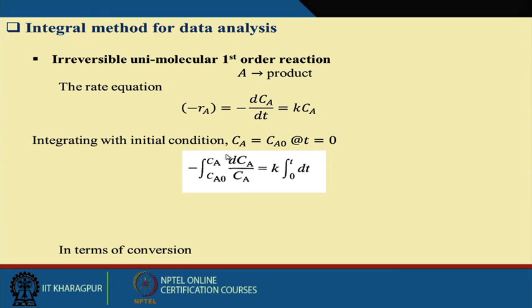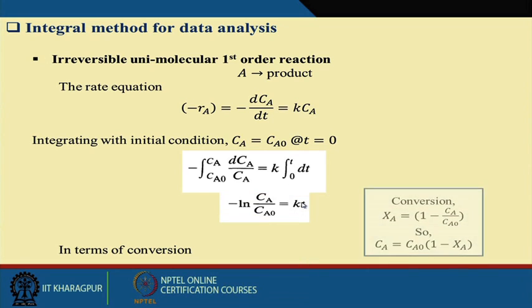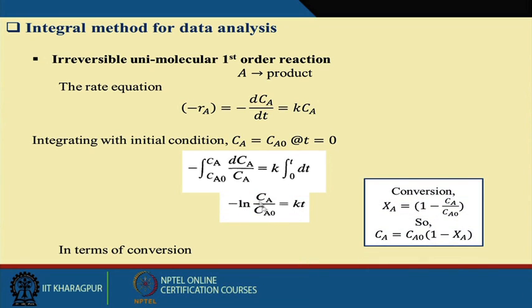We can analyze dCa by dt. I can take the Ca here and K into 0 to t, the dt here. Now this is equal to ln Ca minus ln Ca0, integration Ca0 to Ca, and this is equal to K into t.